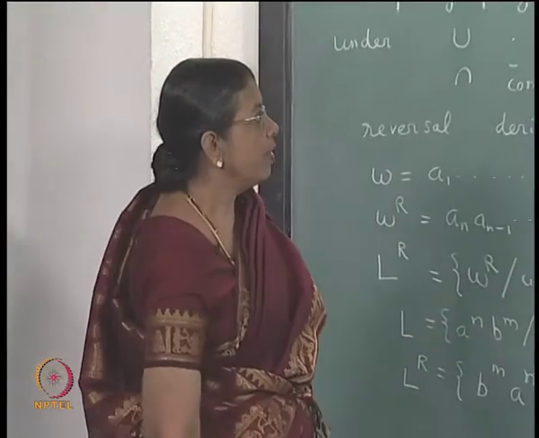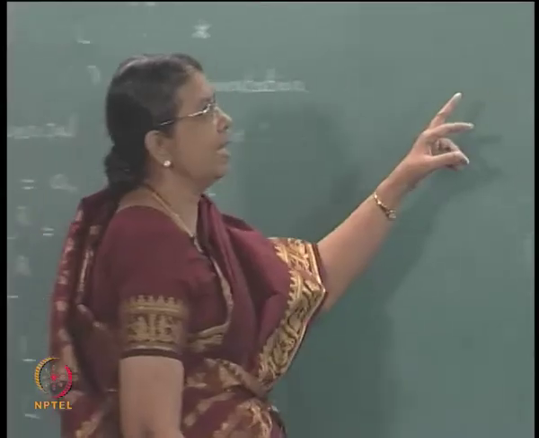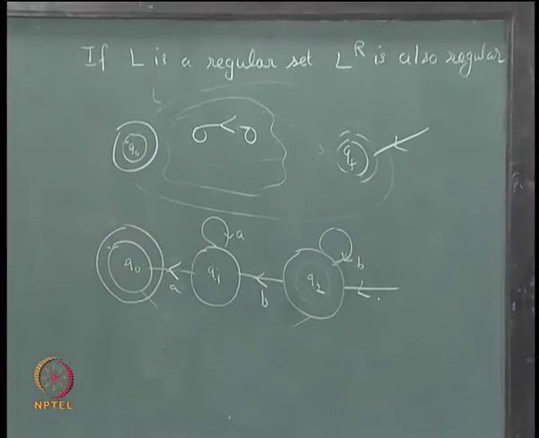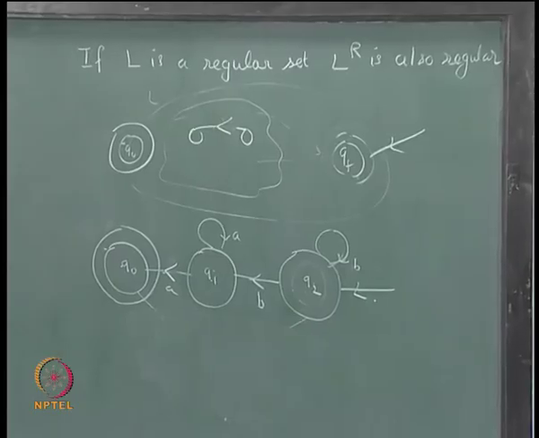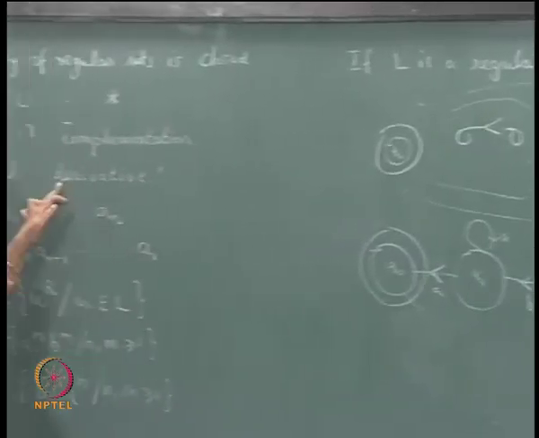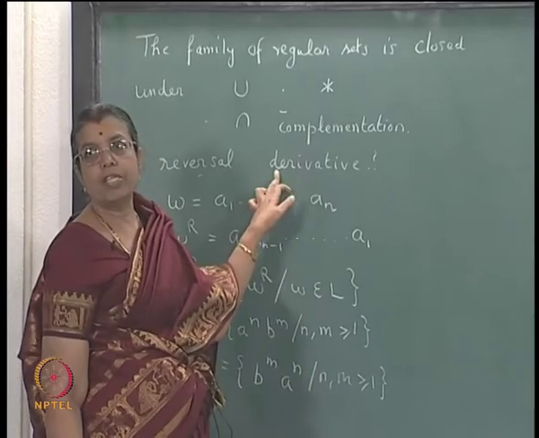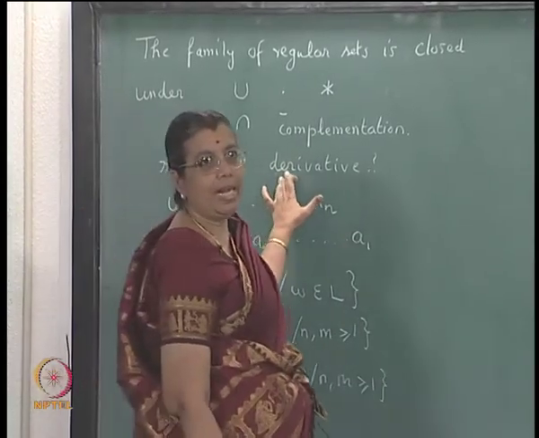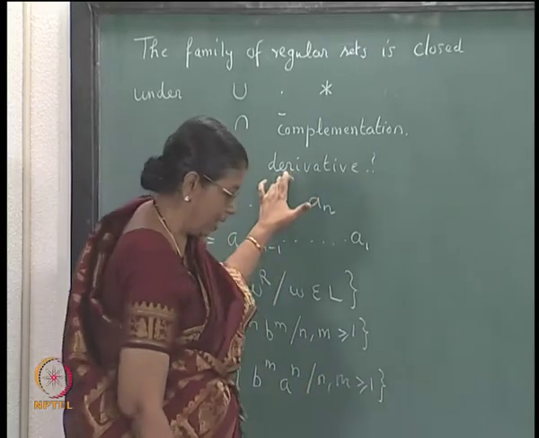Okay. So, we know that if L is a regular set, L reversed is regular. So the family of regular sets is also closed under reversal. Now, one more thing we have to consider, which will be used for converting a DFSA into a regular expression.